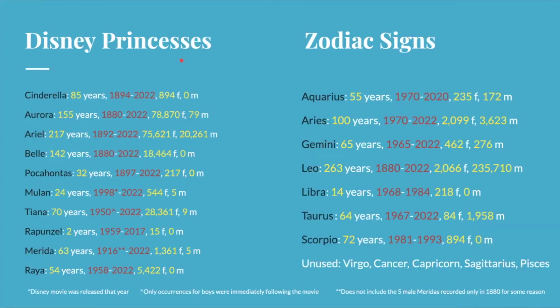I also looked at Disney princesses, and specifically the ones that are considered like the Disney princesses. So there are no Snow Whites, but Cinderella, Aurora, Ariel, Belle, Pocahontas, Mulan, Tiana, Rapunzel, Merida, and Rhea. And all of these, with the exception of Rapunzel, which only popped up in 1959 and 2017, all of them have had data as recently as 2022.